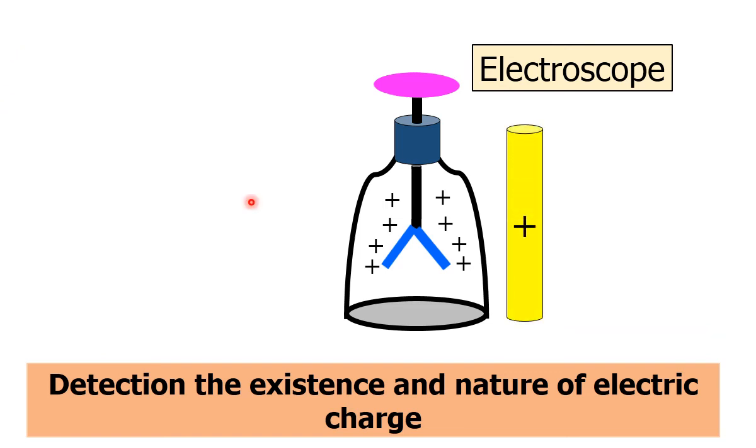Now we'll talk about the detection of the nature of an electric charge. In that process, first of all we have to charge the electroscope.